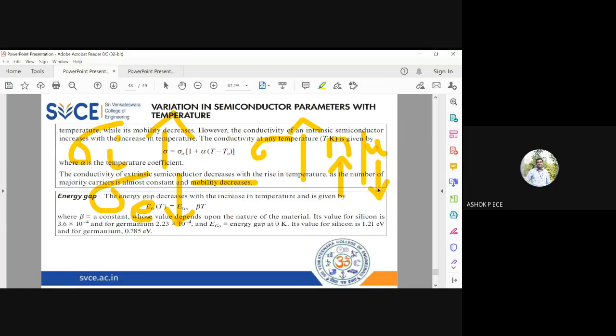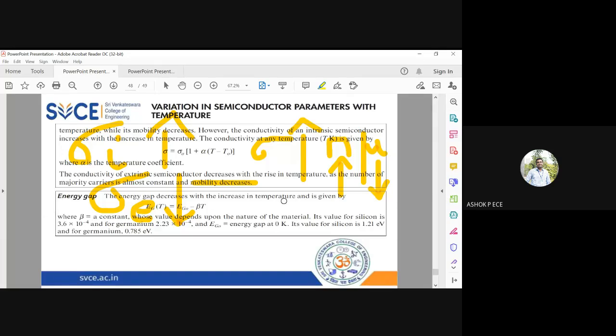Mobility will decrease. And another thing, here n you are adding. When you do doping, this n will become Nd, donor impurity. And n compared to Nd will be very, very less in number. So the sigma value will be effectively reducing. So intrinsic conductivity will increase with temperature. Extrinsic semiconductor's conductivity will decrease with temperature. Very, very important observation to be made.